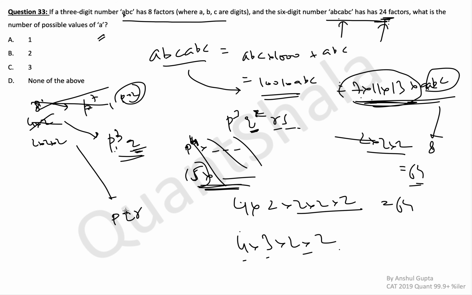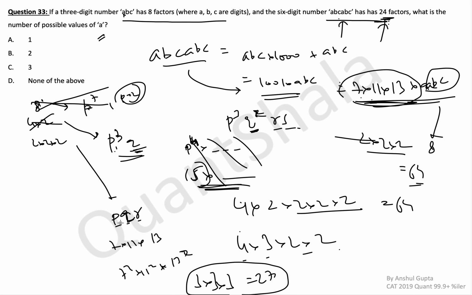Now consider this case, p, q, r are 3 different prime numbers, each with single power. Now let's say this is 7, 11, 13. First of all, which is not possible because this becomes a 4-digit number. But even in this case, the number of factors, right now it is 2 into 2 into 2, 8. It would become 7 square, 11 square, 13 square. And the number of factors would become 3 multiplied by 3 multiplied by 3 equal to 27. Okay, which is not possible. And now that we know that p, q, r, all of these cannot be equal to 7, 11 and 13 because the number would exceed 3 digits. So at least some of these can be equal to 7, 11, 13.